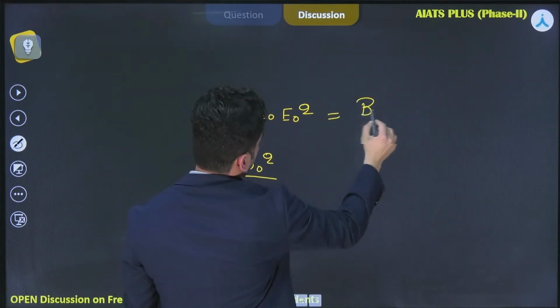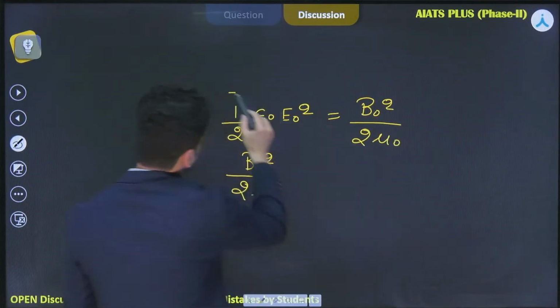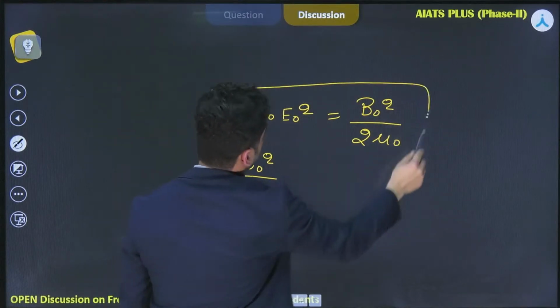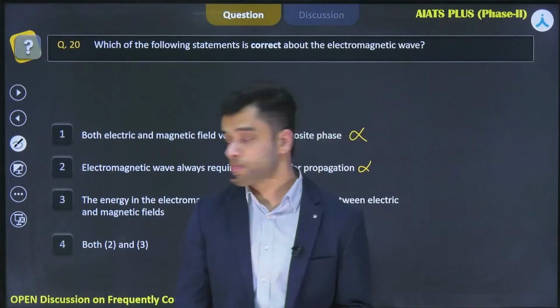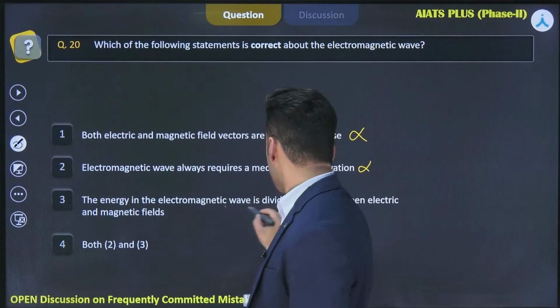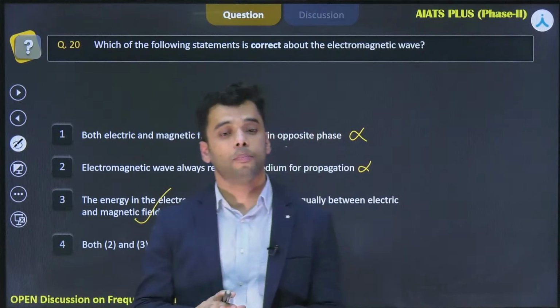So yes, the energy is equally divided between the electric and magnetic field of an electromagnetic wave, right? So this one seems perfectly right.